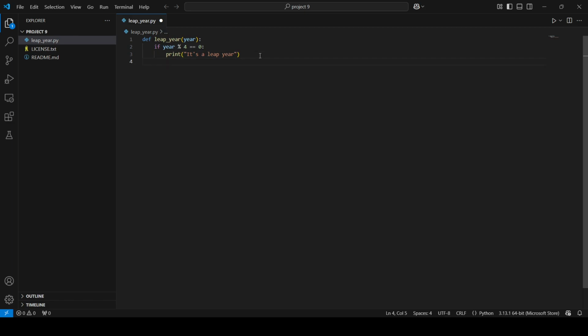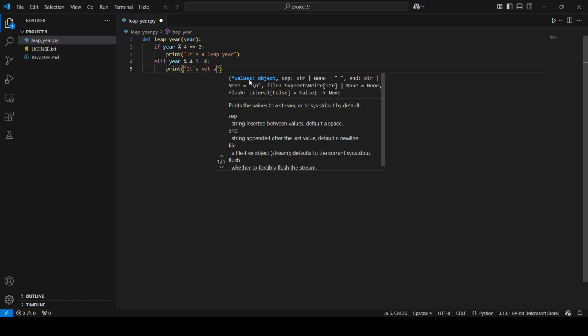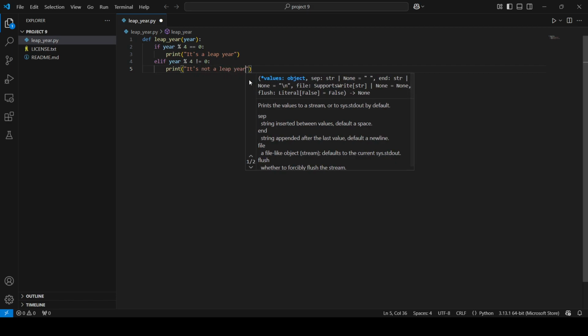Now, here my if condition checks our year divided by 4, and if the remainder equals 0, it will print it's a leap year. I will add another condition. This will be if year divided by 4 is not equal to 0, then I will print it's not a leap year.